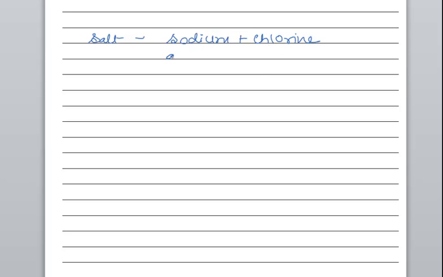So there is an atom, the smallest entity, of sodium plus an atom of chlorine. Now these will make up sodium chloride. This is what a compound is.